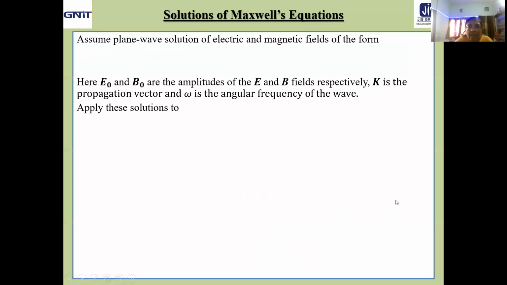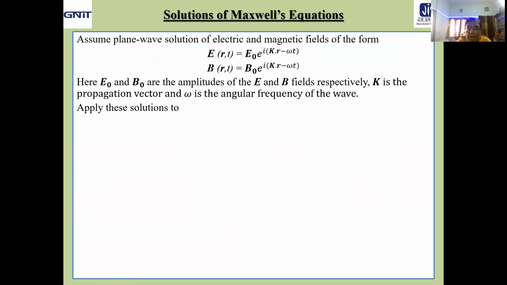Okay. Now let us come to another very important part of this session, that is solutions of the equations. Let us now consider the plane wave solution of the electric and magnetic field of the form E(r,t) equal to E0 e to the power i(k dot r minus omega t), and B(r,t) equal to B0 e to the power i(k dot r minus omega t).